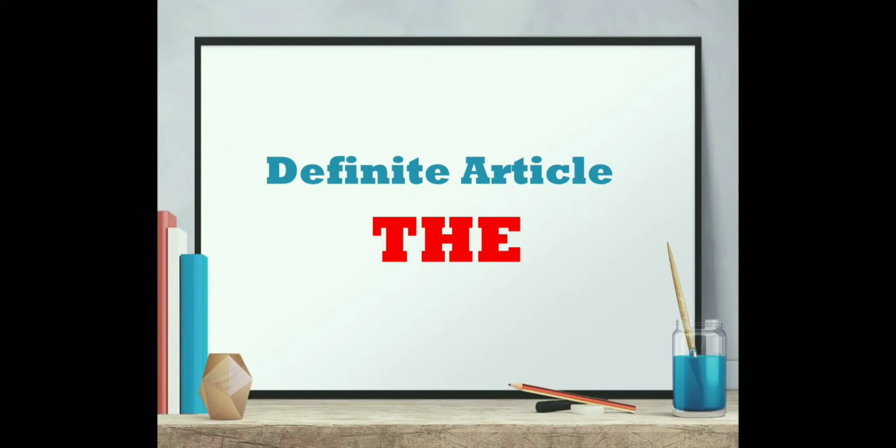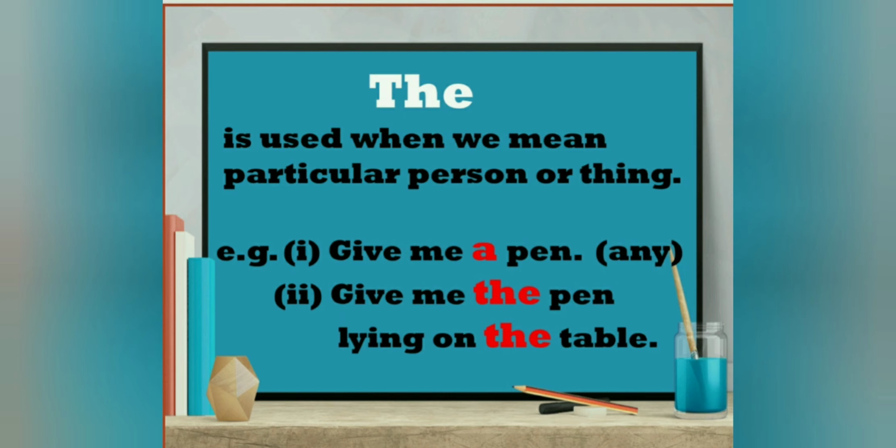Let's start with the definite article "the". Children, "the" is known as the definite article because it is used when we speak of some particular or specific person or thing. For example, look at these two examples. Give me a pen. That means you can give me any pen.